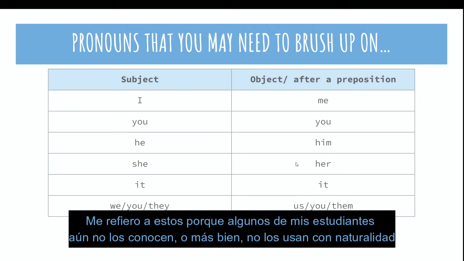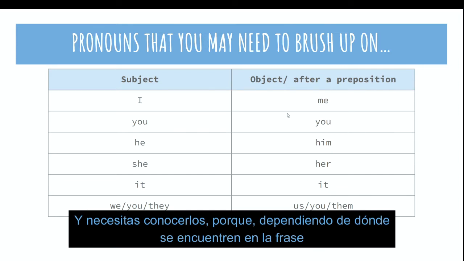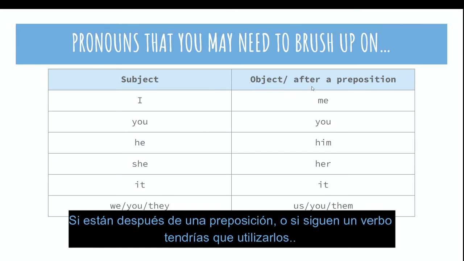All right, I mean these ones because some of my students still don't know them, or rather don't use them naturally, and so you need to know them because depending on where they are in the sentence, if they are after a preposition or if they follow a verb, you might need to use them.